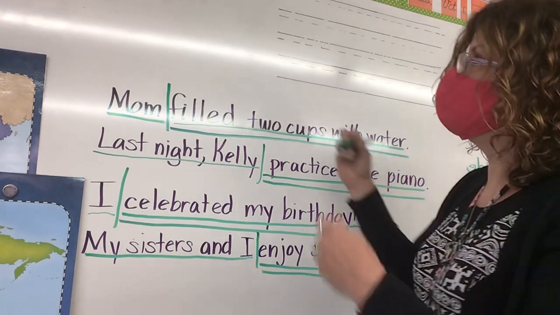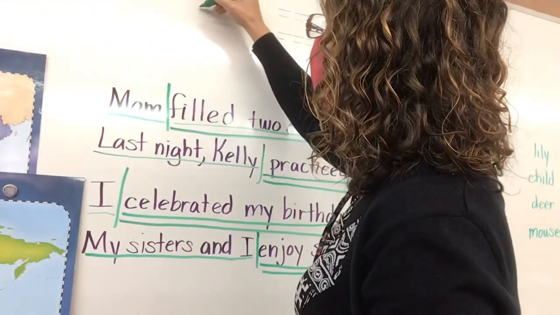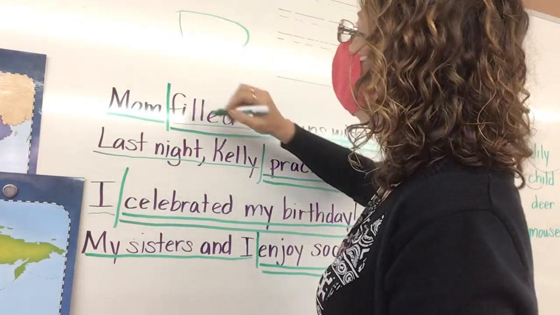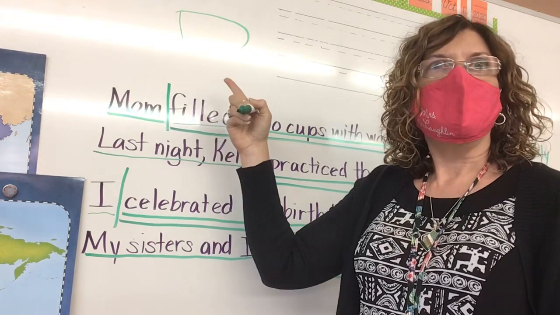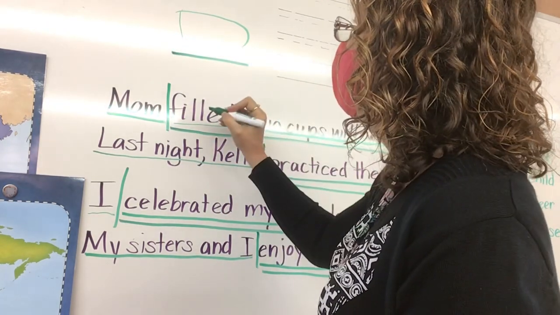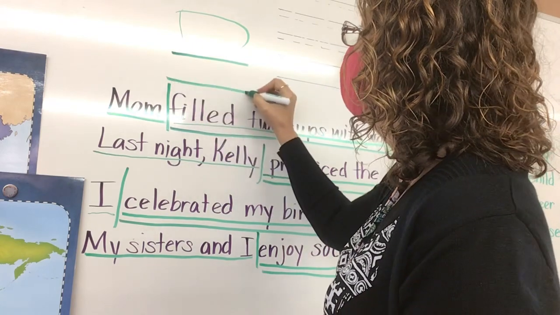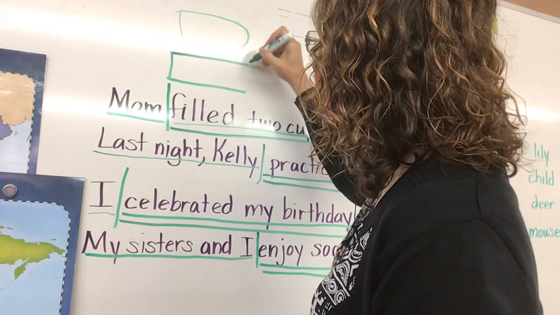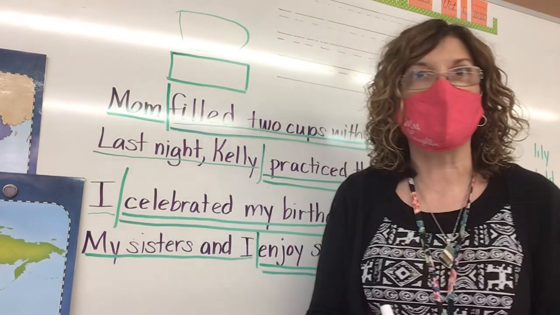Now remember I told you that when you're doing your box, if you're doing it sloppy, then it's going to end up looking like a circle. So your box, if I were you, I would just draw a line above it, draw a line below it, and then connect the sides so that you have a nice, neat box.